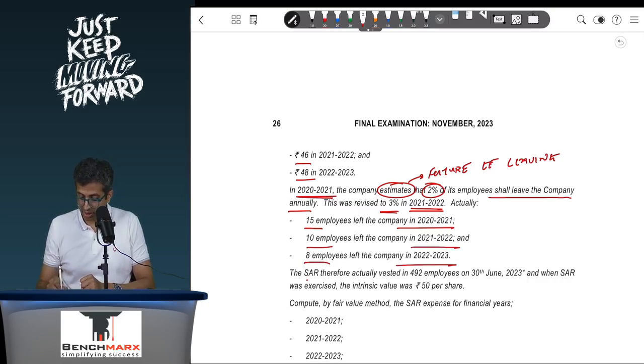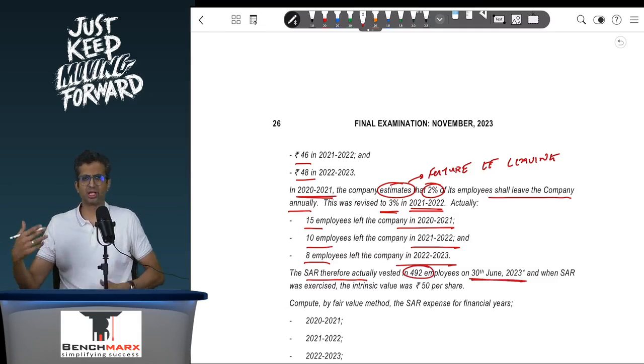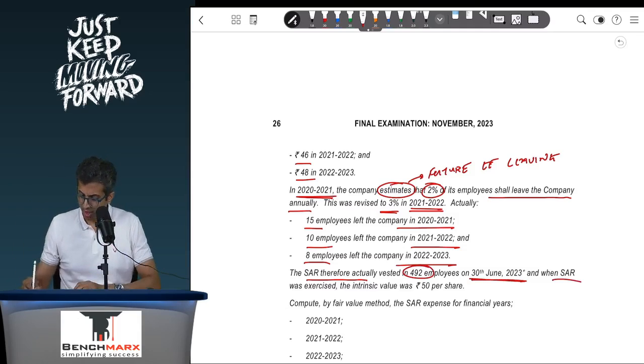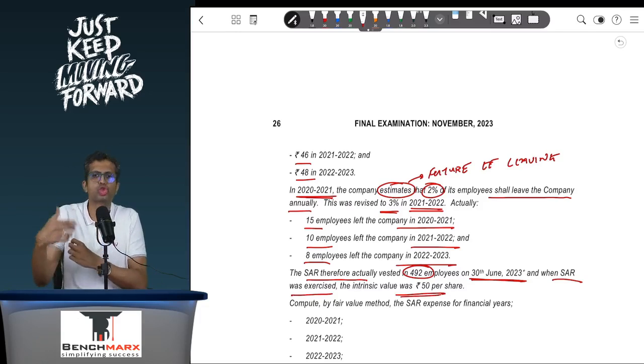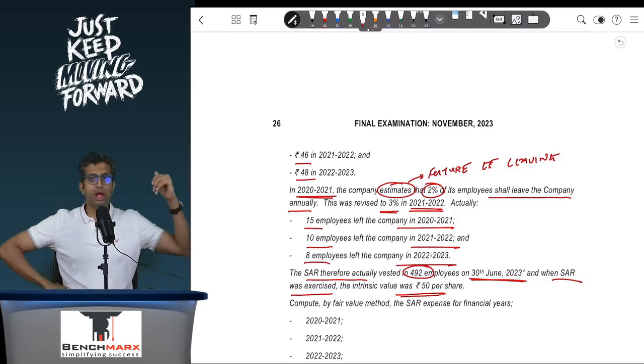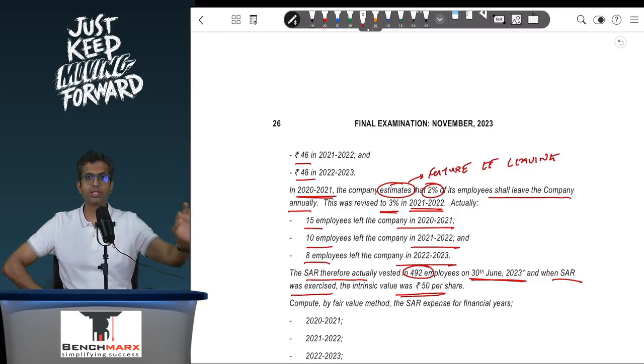Therefore, the SAR actually vested in 492 employees on 30th June. They've just mentioned later that this is 31st March, but nevertheless, let us take it as whatever was given. When the SAR was exercised, the intrinsic value was rupees 50 per share. Remember, your intrinsic value is the actual appreciation on a particular date.